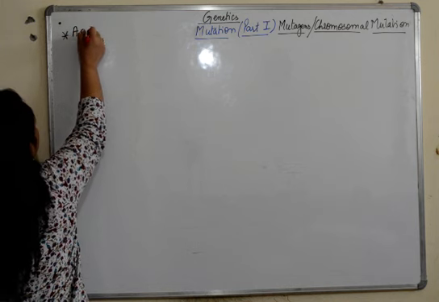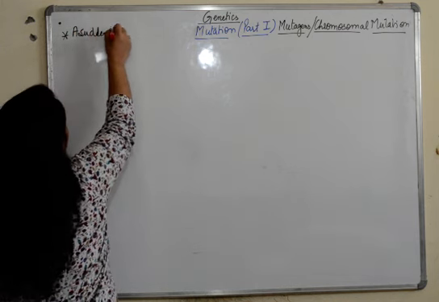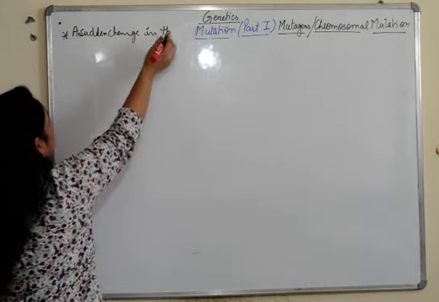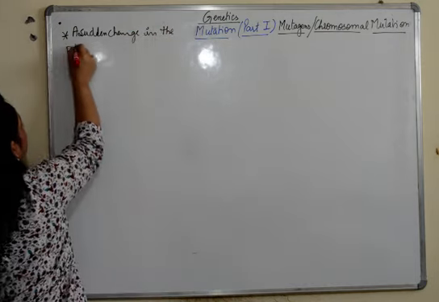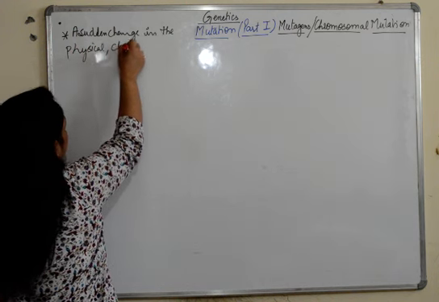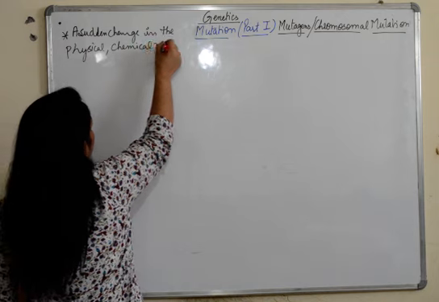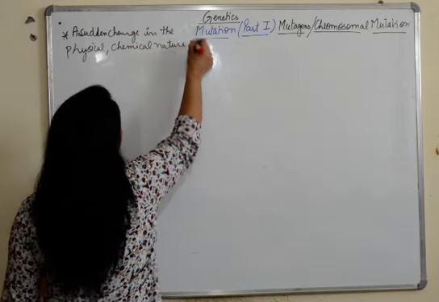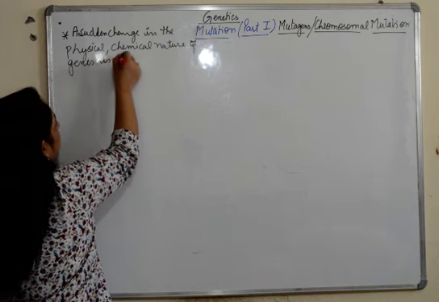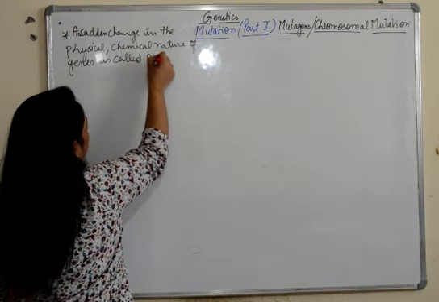A sudden change in either the physical nature or chemical nature of genes of an individual is called mutation.